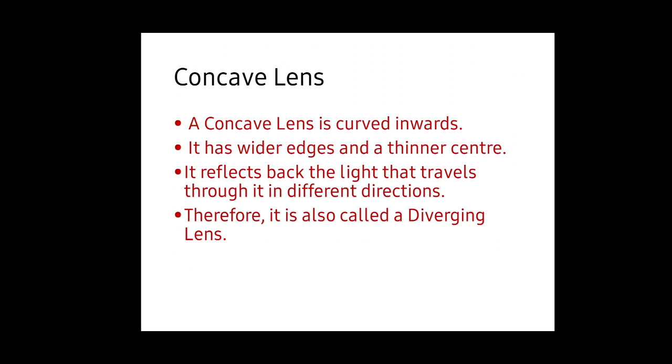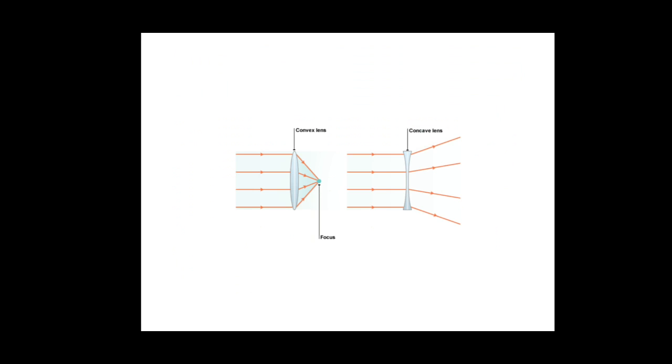Next, a concave lens is curved inwards. It has wider edges and a thinner center. It spreads the light that travels through it in different directions. Therefore, it is called a diverging lens. This is a simple image that shows how lenses converge or diverge the light.